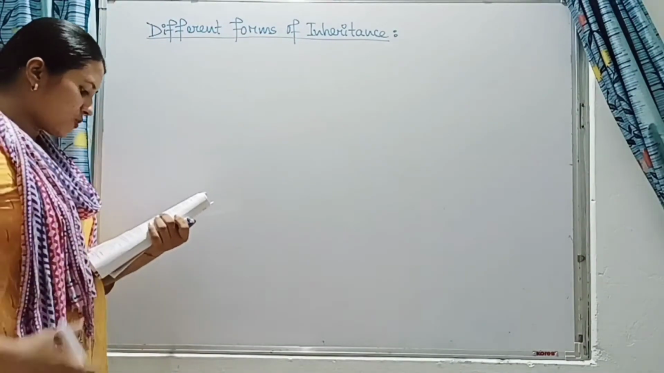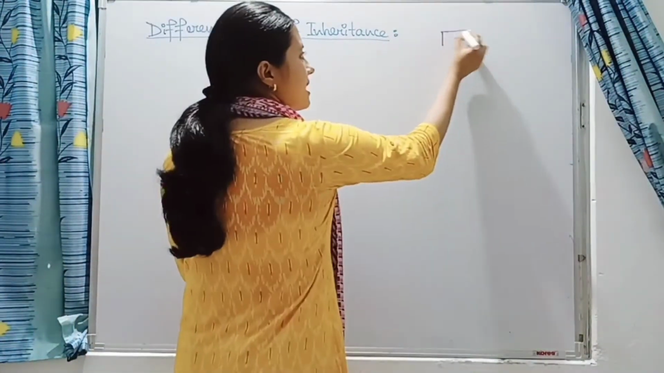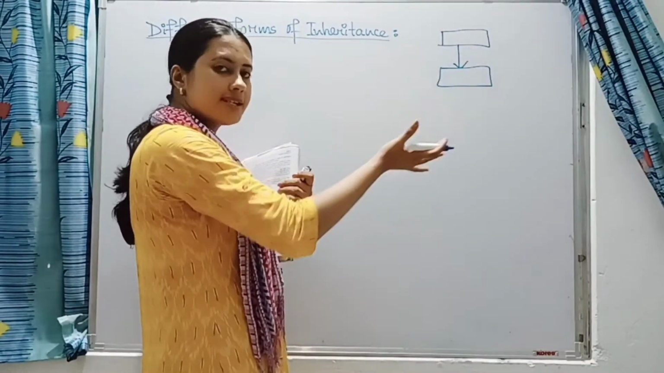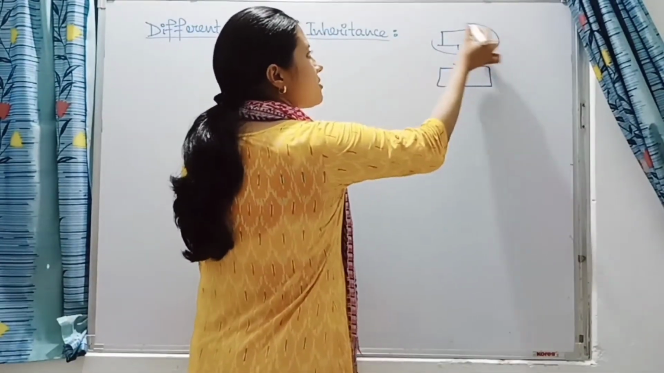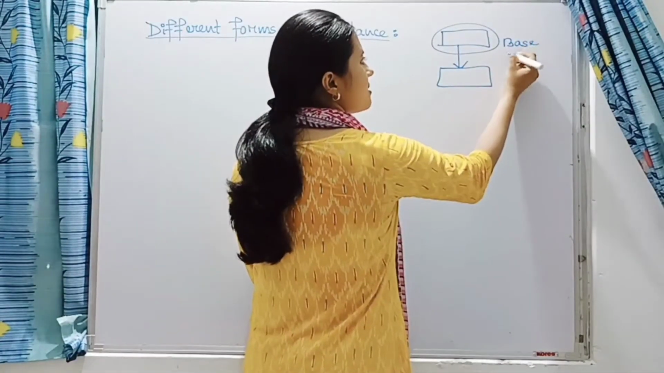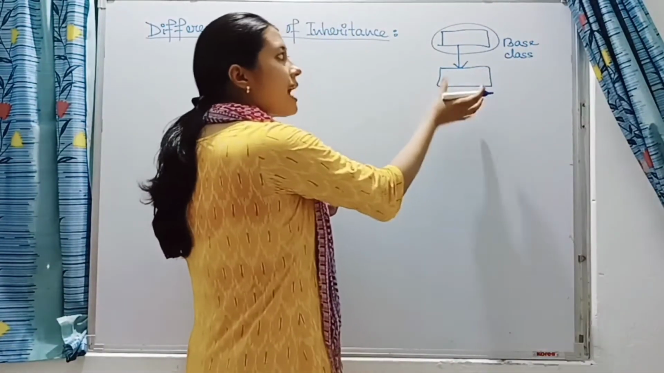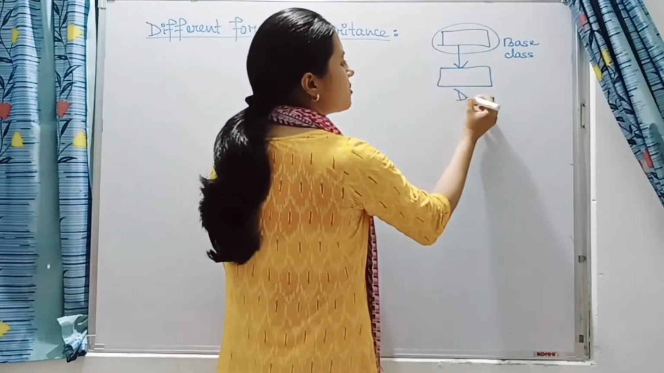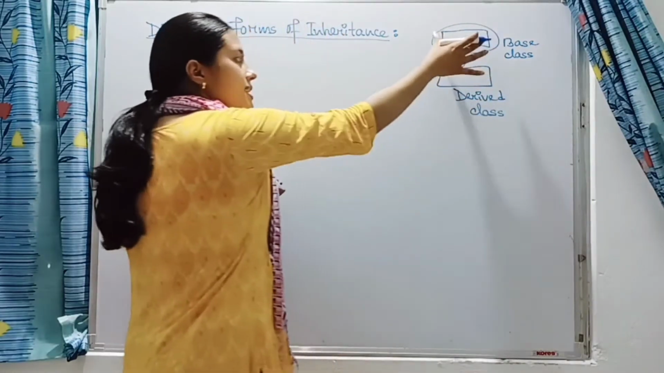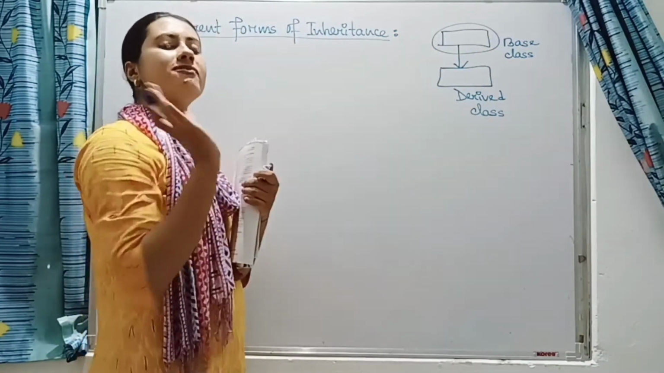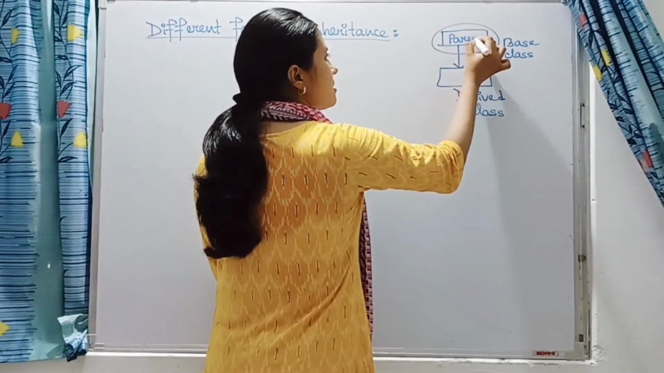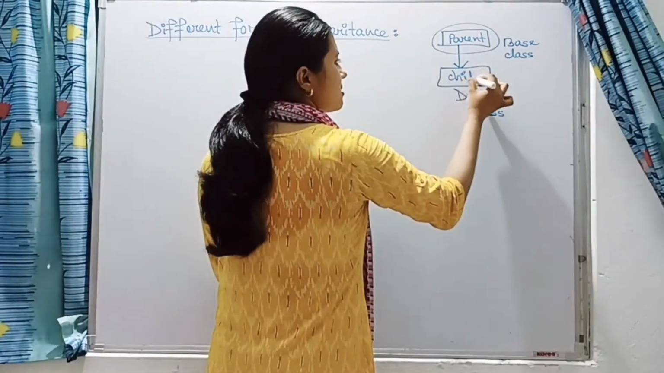So in inheritance, what we do basically, we derive a new class from another class. That is the meaning of inheritance. So the class from which a new class is derived, that class is known as base class, and the new class which is derived from the base class is known as derived class. Okay, that you keep in mind. Base class is nothing but the parent class and derived class is nothing but the child class. That you keep in mind. This is parent and this is child.